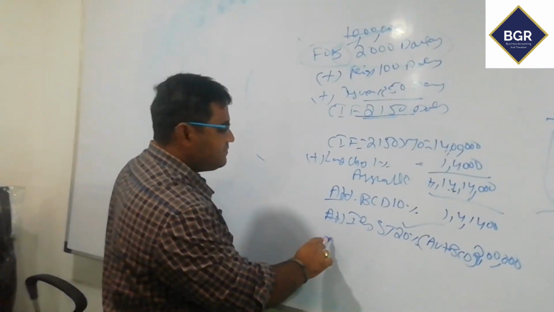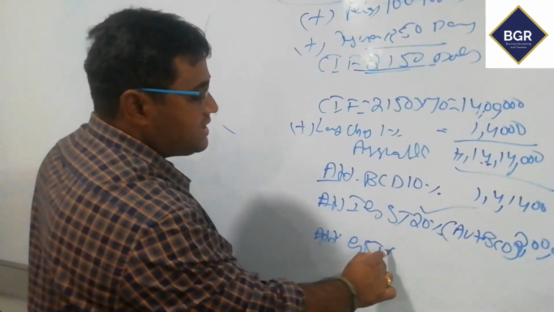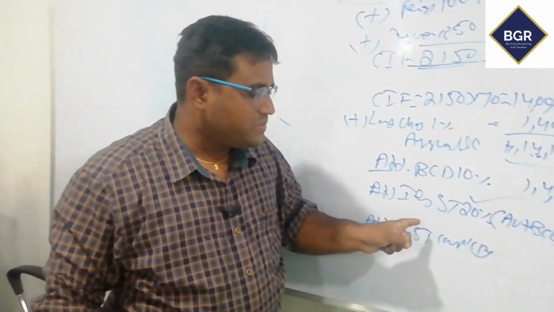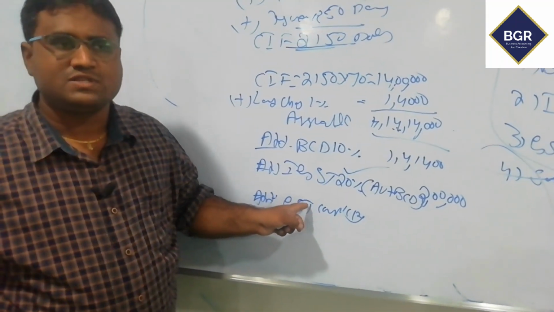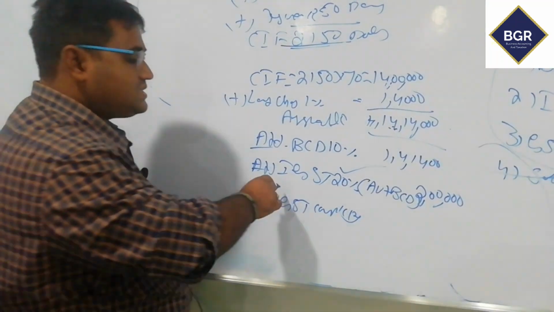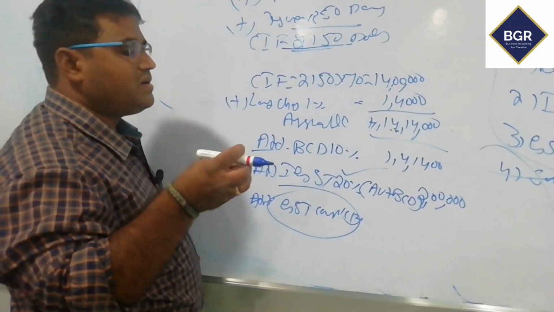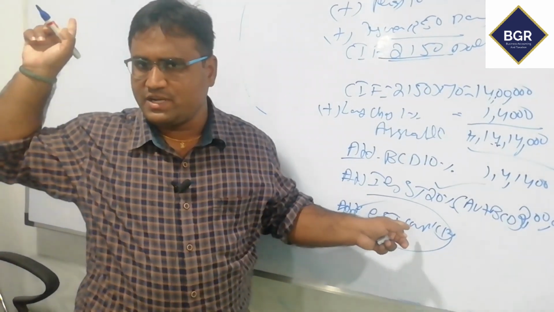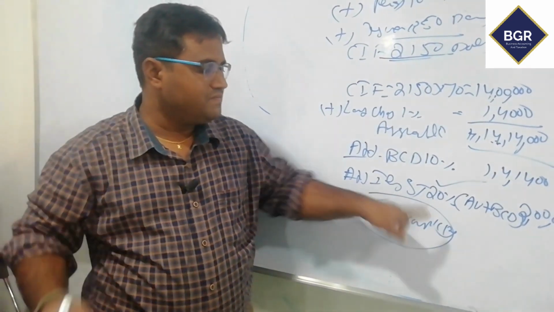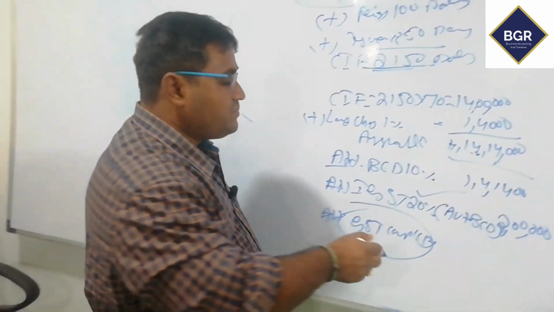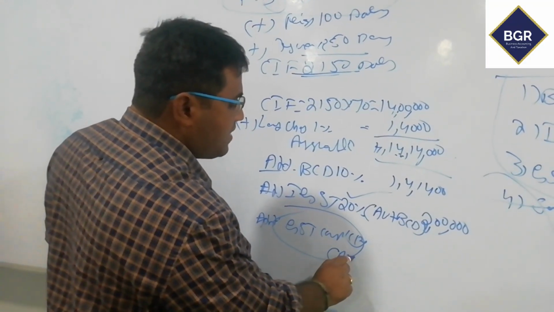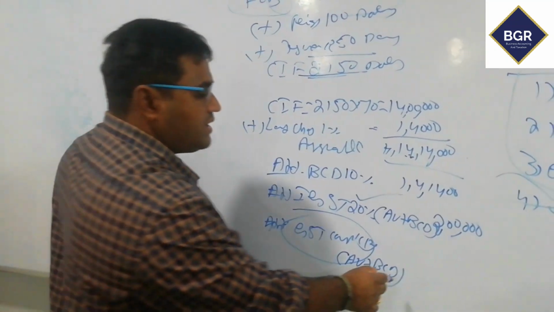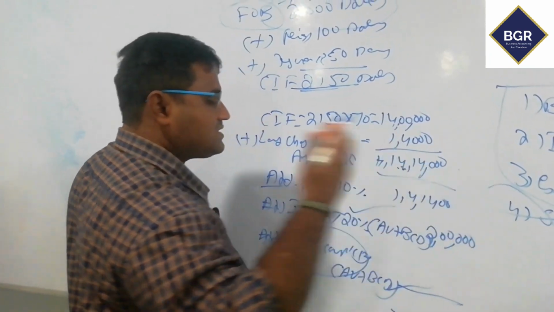Next, add GST compensation cess. GST compensation cess will be applicable only for some products. Why will the government charge GST compensation cess? Compensation means whatever amount they get from this cess will be shared with the states which are losing revenue because of GST reduction. So GST compensation cess will be charged on assessable value plus BCD. So this is the invoice you will get from the customs department.